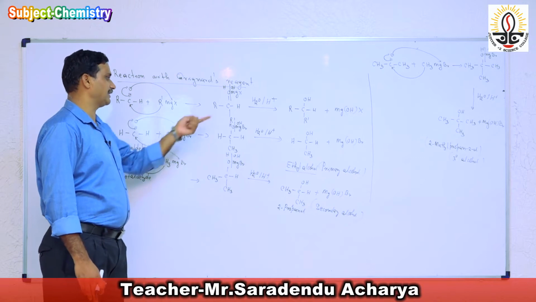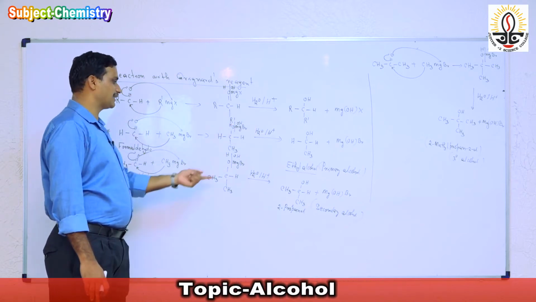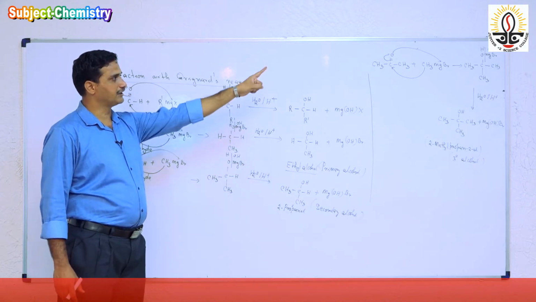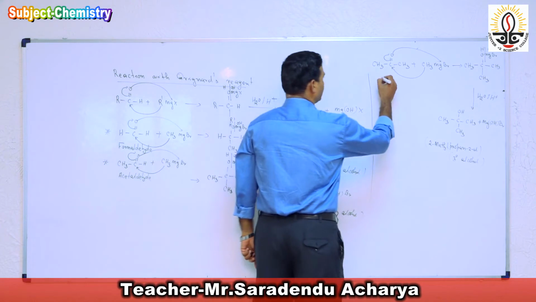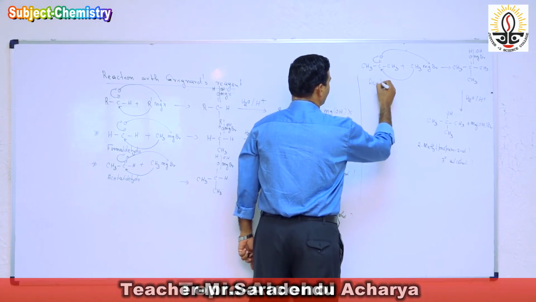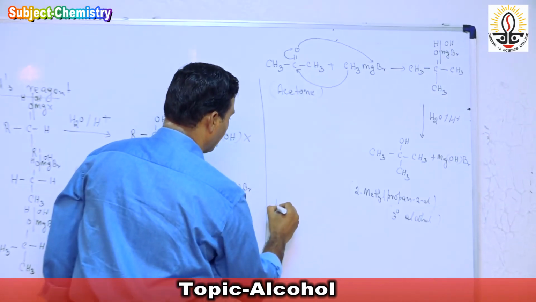So formaldehyde, Grignard's reagent, primary alcohol. Any higher member of aldehyde, Grignard's reagent, secondary alcohol. Ketone, Grignard's reagent, tertiary alcohol. So it is acetone. So from the ketone we get tertiary alcohol.